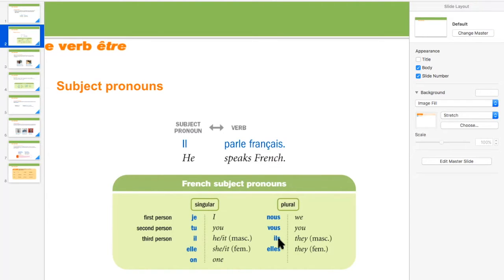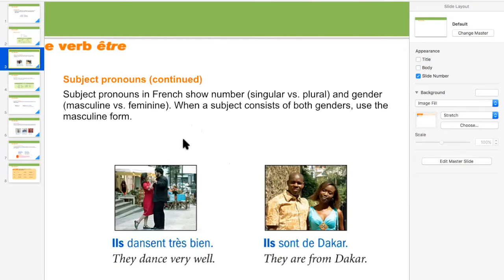Now another subject pronoun below here is they: ils, which is used for masculine, and elles, which is used for the feminine version. Ils is also used if there is a group with girls but there is one boy in it. Elles is only meant for a group of girls. I hope this is clear. Let's move ahead with the next slide.